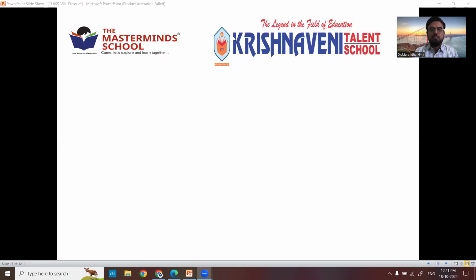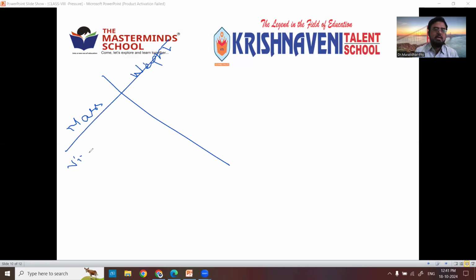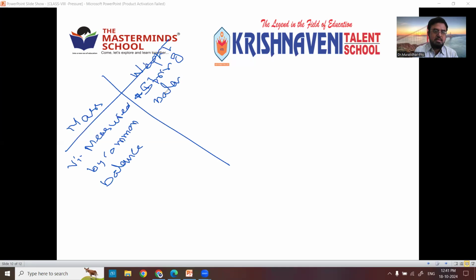We have written the 4 points on mass and weight. I will add some more here about mass and weight. You can add mass, weight, right? That is there. 5 points are there. Before closing the session, I'll take the 6th point: measured by common balance. Here it is spring balance. Measured by spring balance.